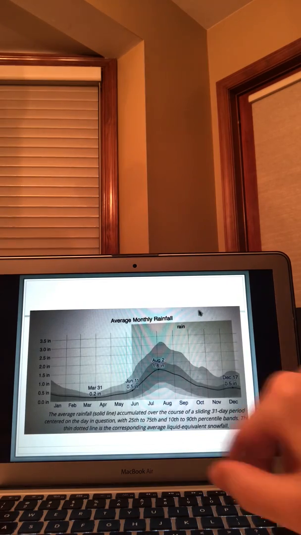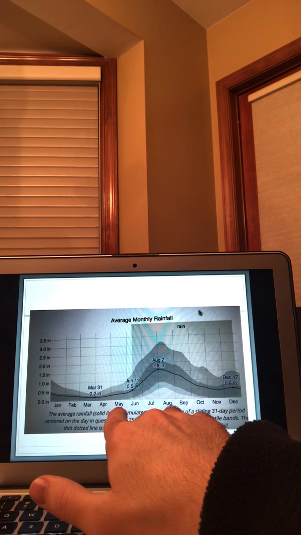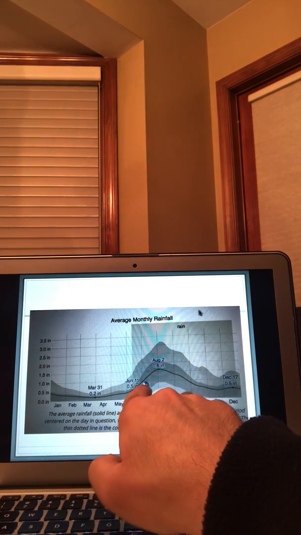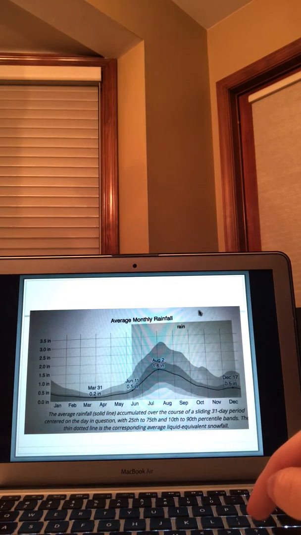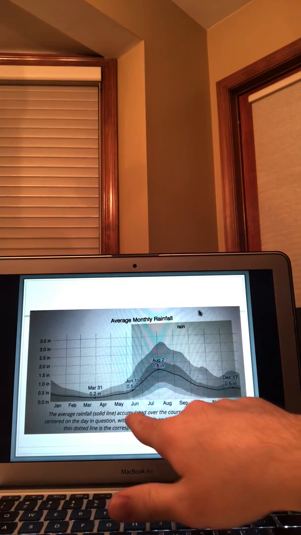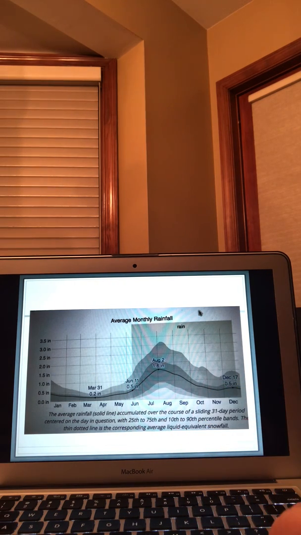Here's another chart. This shows you the average rainfall per month. As you can see, about June through August, it peaks, picking up about a half inch to almost 2 inches of rain. It's just incredible. Then as you drop down, October to December, it drops off. So like I said earlier, May through September, they're getting bunches of rain. They're getting hit hard.